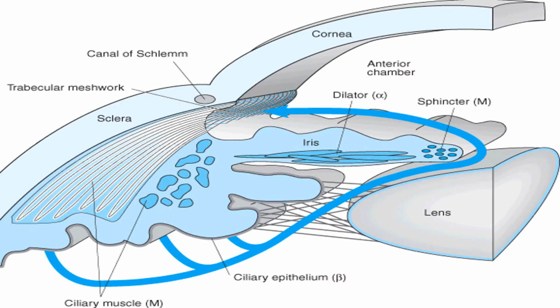Before we discuss the medical management, we should know some important pathophysiological points which lead to this elevated intraocular pressure. So what is the culprit behind it? In the eye there are two types of humor, vitreous humor as well as aqueous humor, and the aqueous humor is the major culprit behind the elevated intraocular pressure associated with glaucoma.